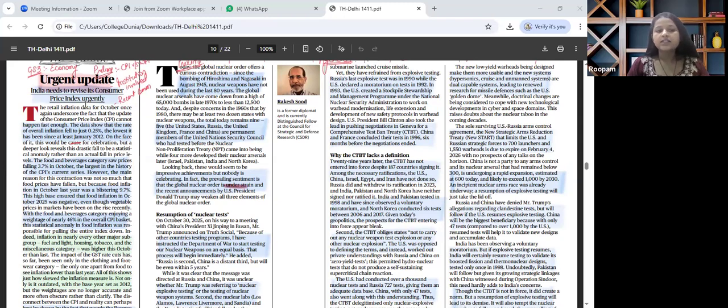India needs to revise its consumer price index urgently. Now, this is relevant for GS paper 3 economy and also GS paper 2 governance. The key theme that has been talked about is the factual information that we have with regard to CPI, also the recent committee with regard to it, wherein the shifting of CPI base has been talked about.